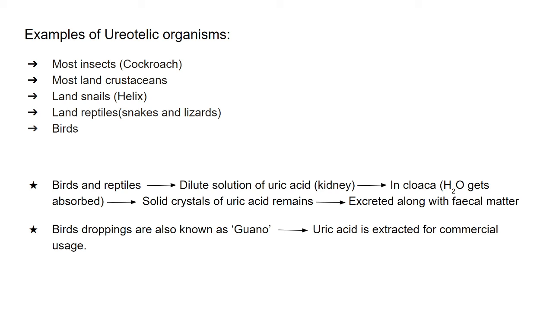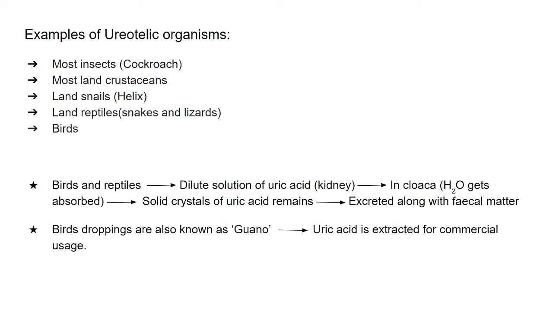So now, ammonia, which is produced by deamination of amino acids, either gets eliminated as ammonia in ammonotelic organisms, or is converted into urea in ureotelic organisms. And in uricotelic organisms, what happens? It is converted into uric acid. It is very simple.